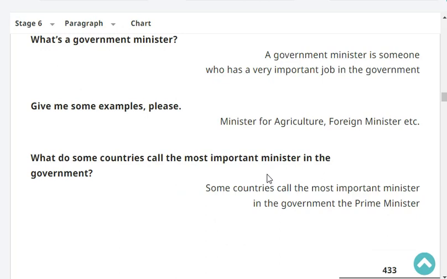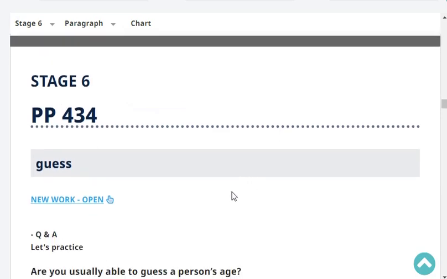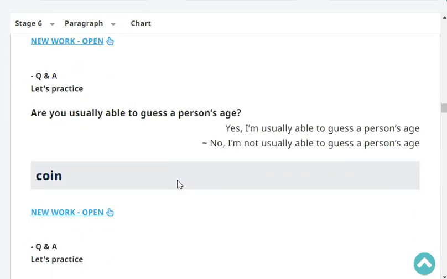Some countries call the most important minister in the government the prime minister. Very good. Guess. Are you usually able to guess a person's age? Yes, I'm usually able to guess a person's age.